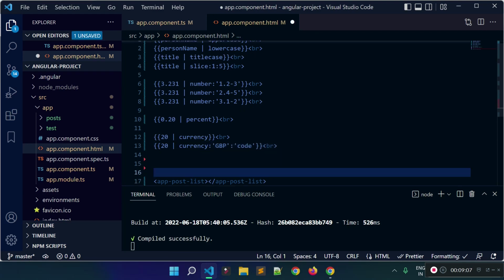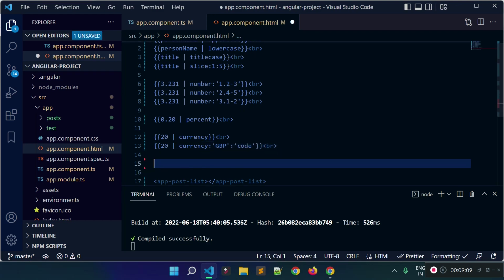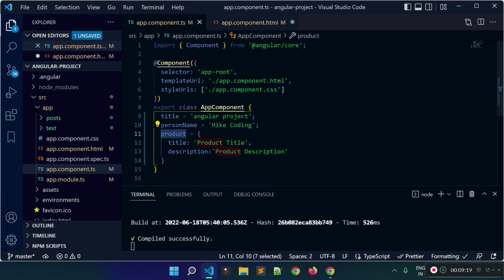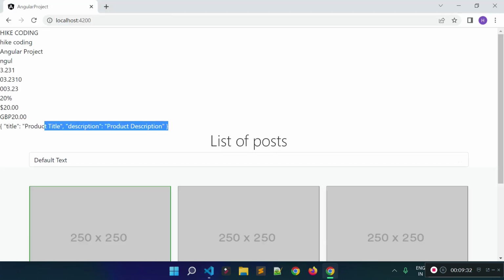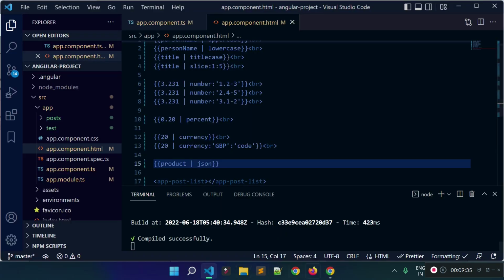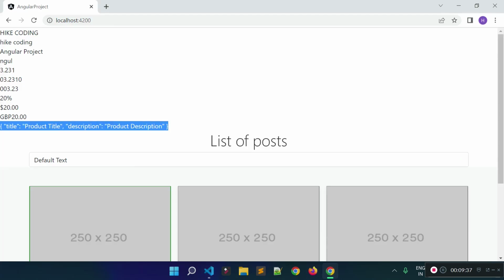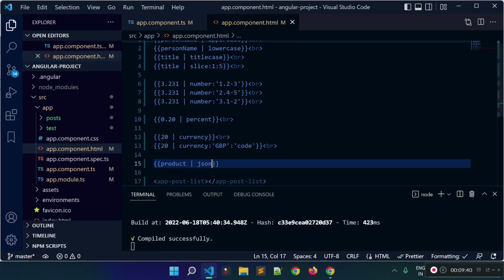Now I'm going to tell you about JSON pipe. So there is another pipe called JSON, which gives us the JSON representation of an object. So we have this product object, right? Now let's print the product data with the help of JSON pipe, and let's check the browser. You see we have this product JSON inside our template. So it basically gives us the JSON representation of an object.